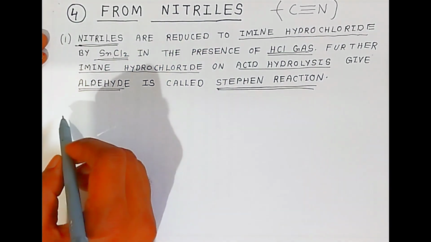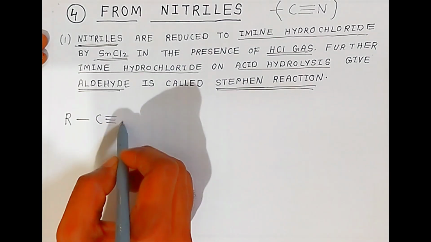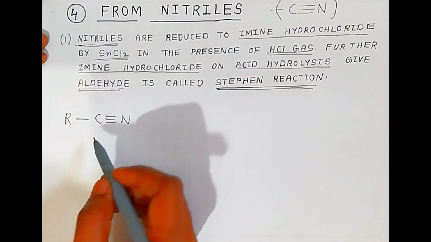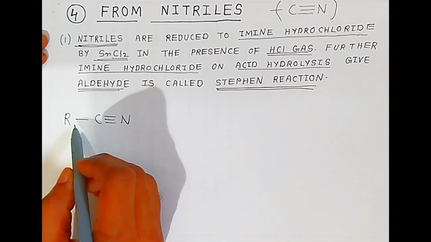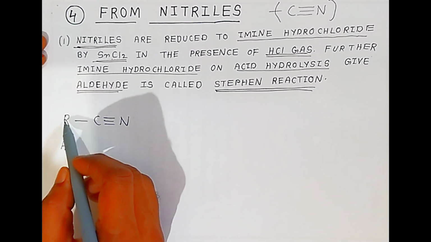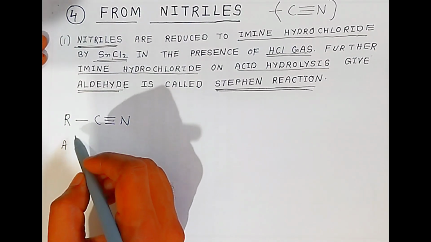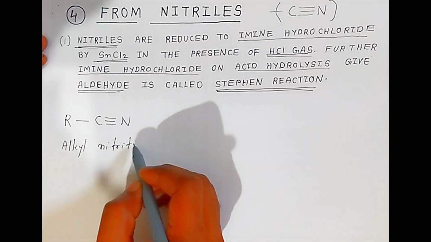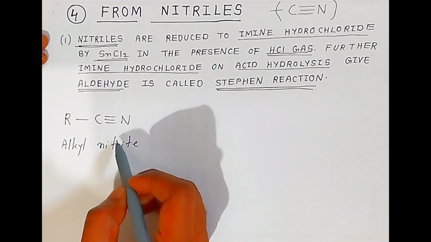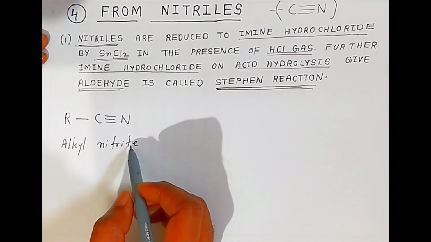I am taking any nitrile. Suppose this is the alkyl on this carbon, this is called nitrile. Since I have attached an alkyl, it is called alkyl nitrile. Instead of alkyl you can take aromatic, which is called aryl nitrile. So I am taking aliphatic, that is alkyl nitrile, also called nitriles or nitrite.